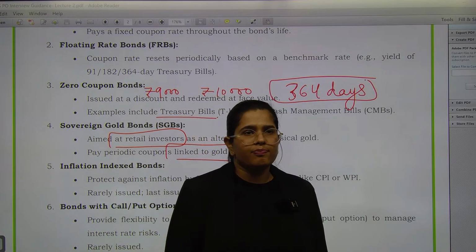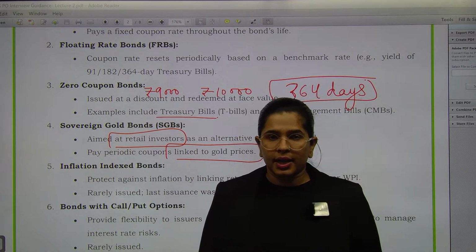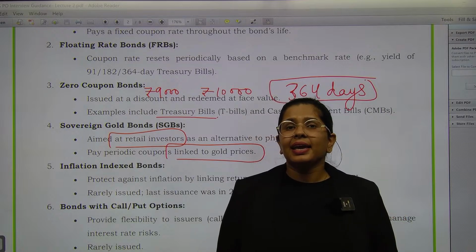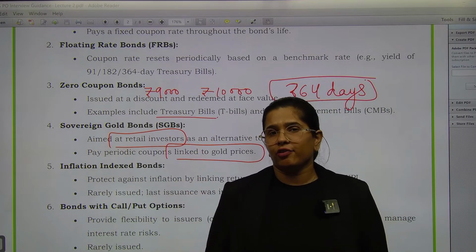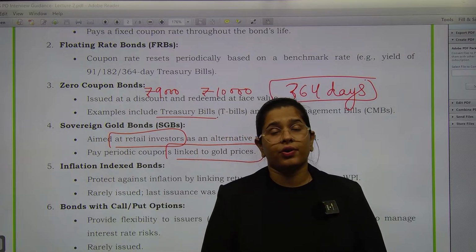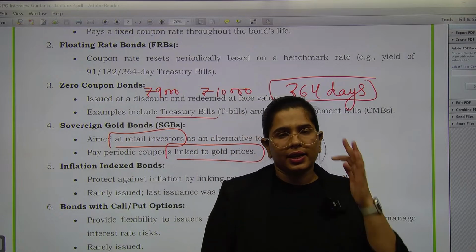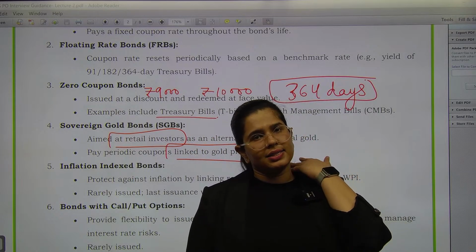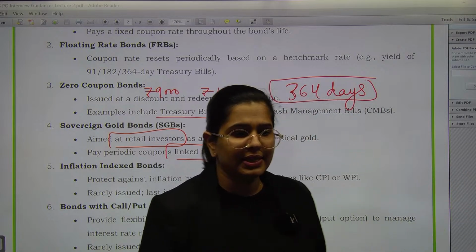So instead of buying, let's say 10 grams of gold in the market, I can buy similar unit of bonds and this will give me the same return. Okay, so this is the sovereign gold bond scheme and this is also one of the mechanisms where the government says to the public that instead of buying the gold, please buy this. And this will reduce our import bills as well.